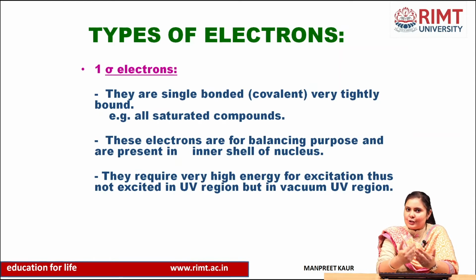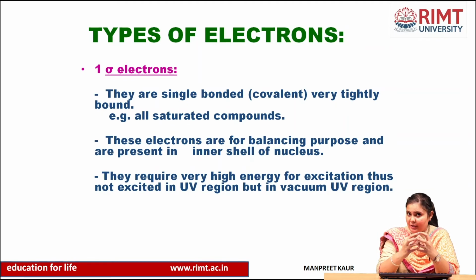So what types of electrons? There are mainly three types of electrons: sigma electrons, pi electrons and n electrons. The first one is sigma electrons. They are single bonded, meaning they are covalent and very tightly bound, because in a covalent bond there is sharing of electrons. Examples are all saturated compounds, which come under sigma electrons.